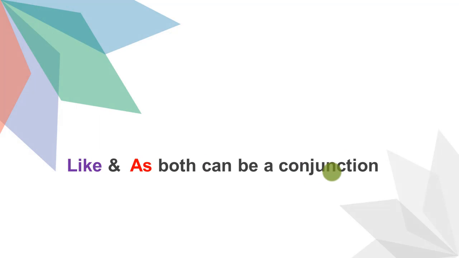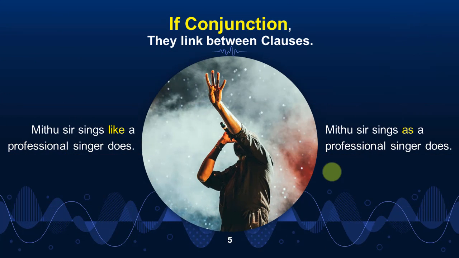Like and as both can be a conjunction as well. When you see them in a complex sentence, they are used as a conjunction, but like or as are mostly used as a preposition if it is a simple sentence. That means when you see a full clause after a like or after an as, you can say easily that it is a complex sentence. And when like or as is following a clause, it is actually a conjunction, not a preposition.